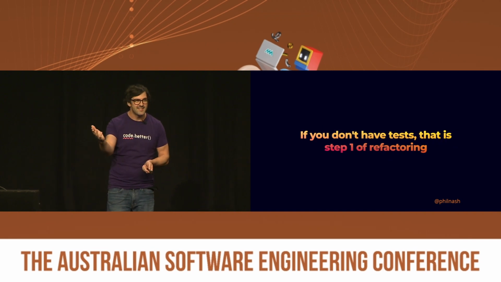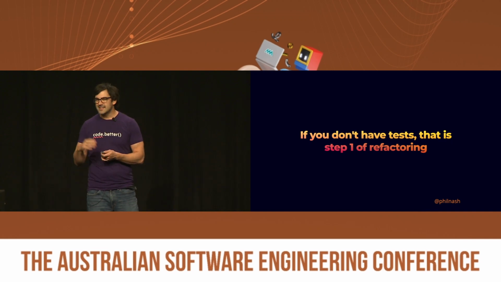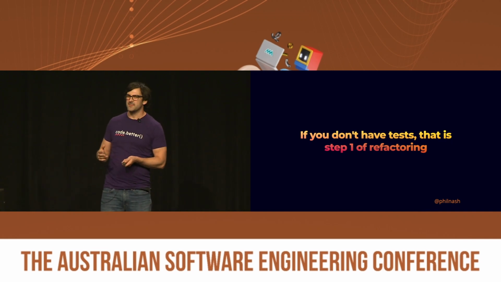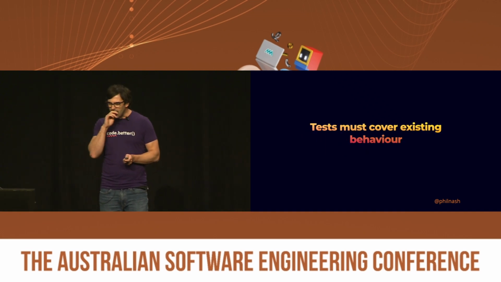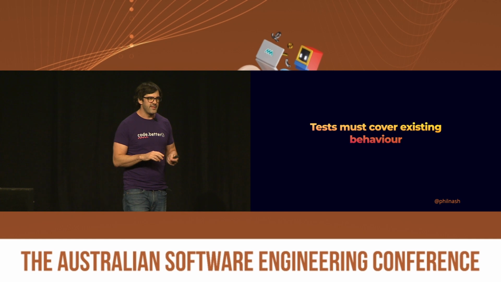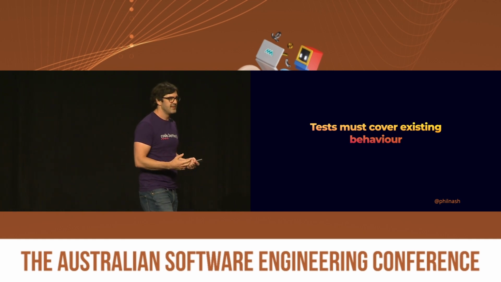So if you don't have any tests for this piece of code that you need to refactor, that's kind of step 1. Step 0, you have to take a step back. We'll start again. And then it is important that those tests cover the existing behavior, what the function currently does.